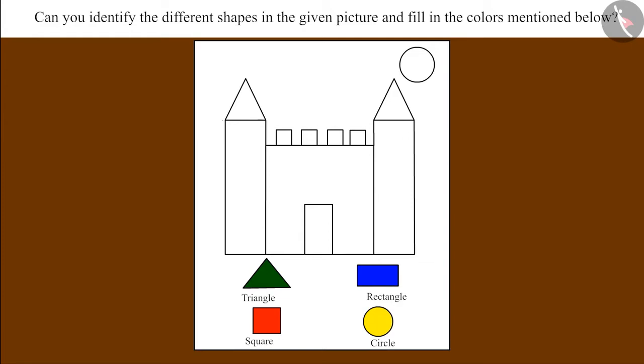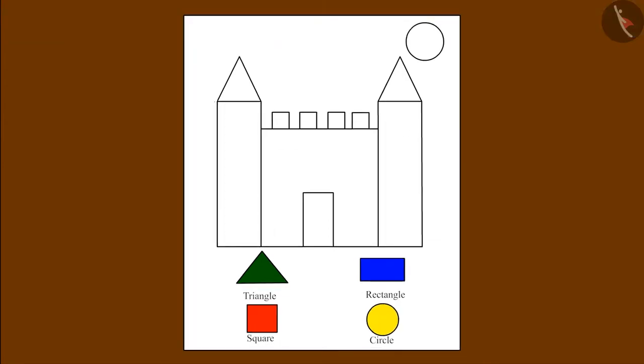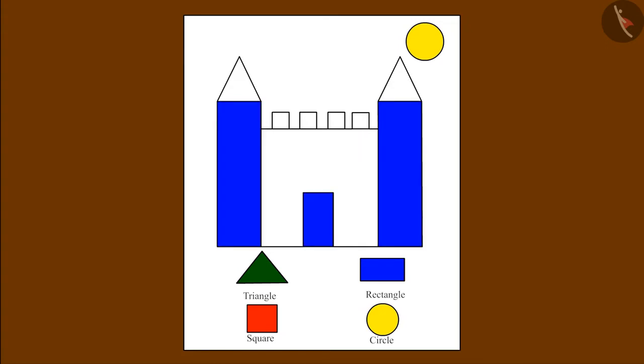Can you identify the circle in this picture? Yes, this is a circle. It will be filled with yellow color. Now all the rectangles have to be filled with blue color. Can you identify the rectangle in this picture? Here are the rectangles. So we will fill blue color in them.